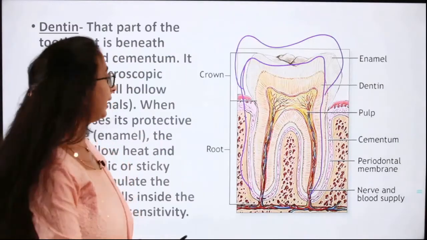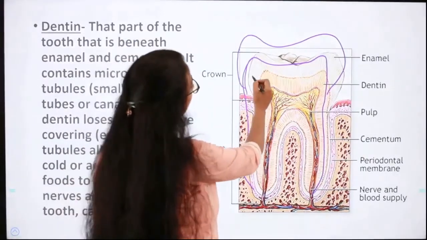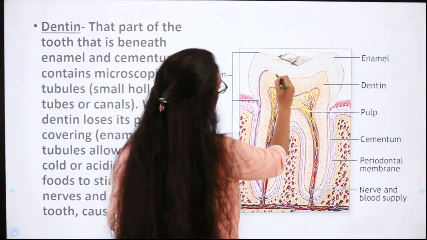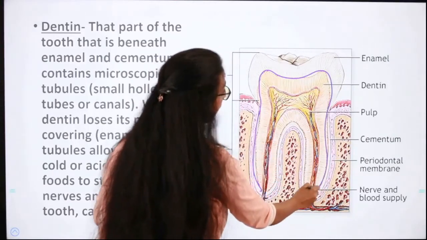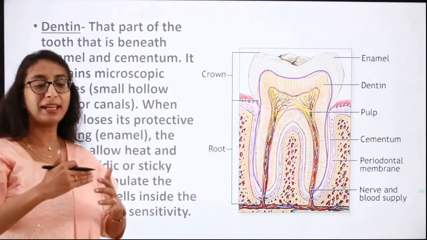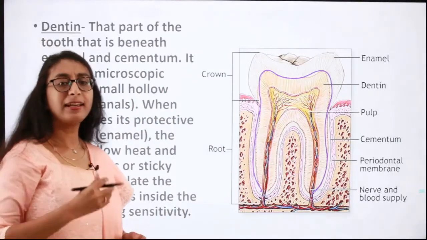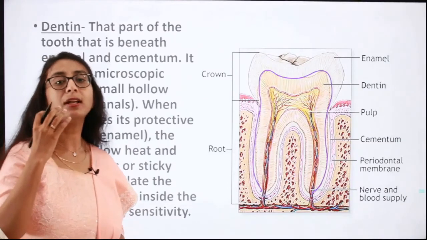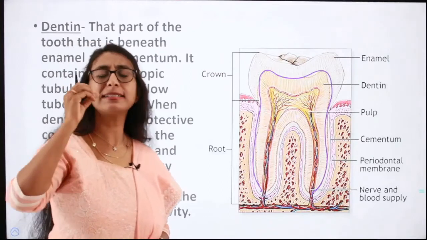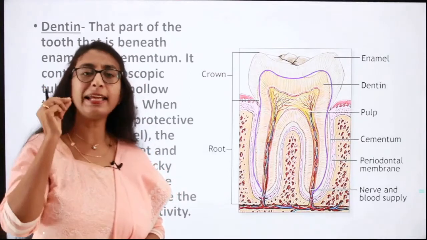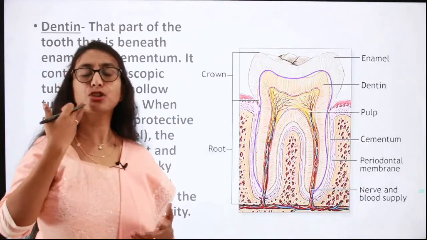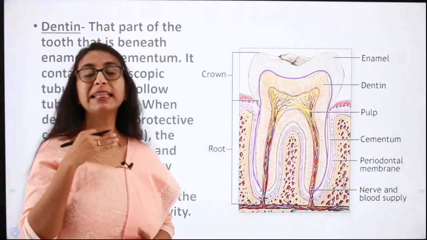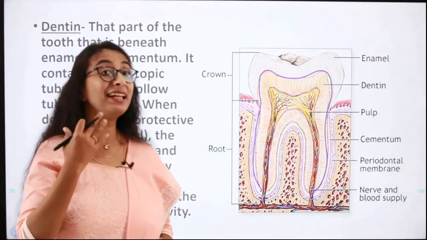Next, moving on to dentin. So as I already told you, this is the dentin. This region here is the dentin, which is present immediately after the enamel. So just below the enamel we have the dentin, and it contains microscopic tubules and canals. And what happens when we lose our enamel covering? So enamel is exactly not white in color, it is slightly yellowish in color. So after certain years, because of wear and tear, when the enamel layer or the enamel coating on our teeth gets eroded, what happens is we start feeling sensitivity.